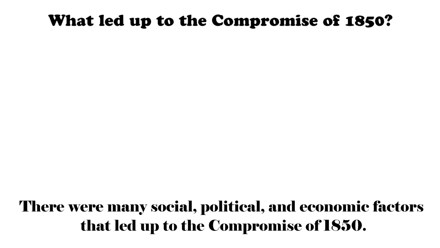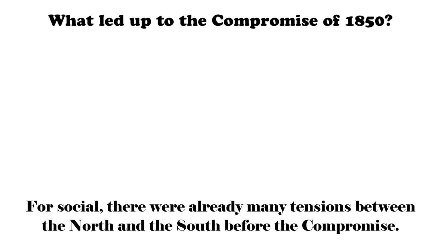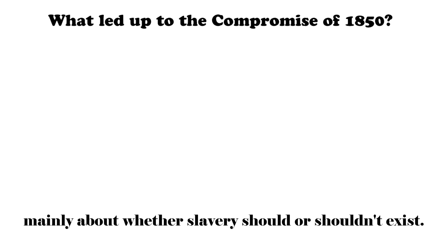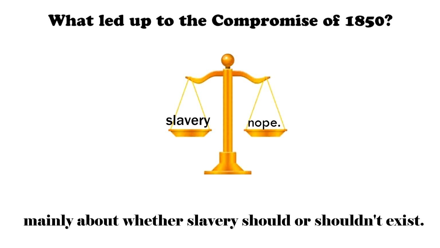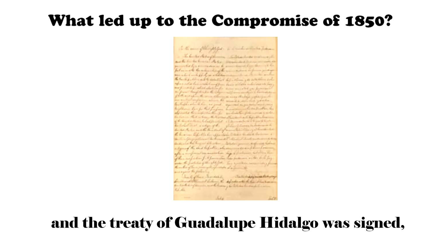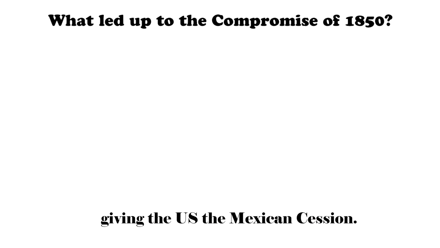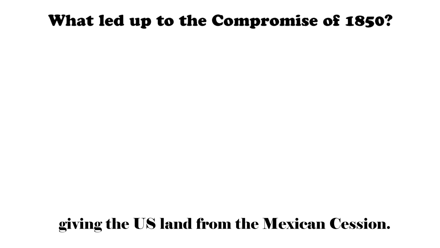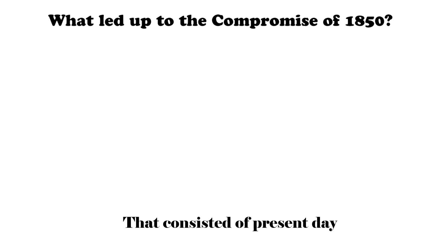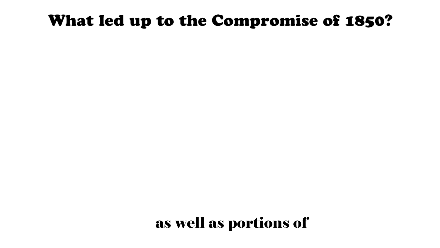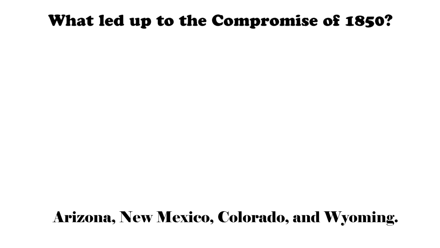There were many social, economic, and political factors that led up to the Compromise of 1850. For social, there were already many tensions between the North and the South before the Compromise of 1850, mainly about whether or not slavery should exist. For political, Texas was annexed, and the Treaty of Guadalupe Hidalgo was signed, giving the U.S. the Mexican cession. And lastly, for economic, the Mexican-American War ended, giving the U.S. land from the Mexican cession. That consisted of present-day California, Nevada, Utah, as well as portions of Arizona, New Mexico, Colorado, and Wyoming.